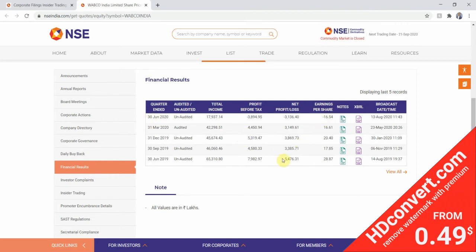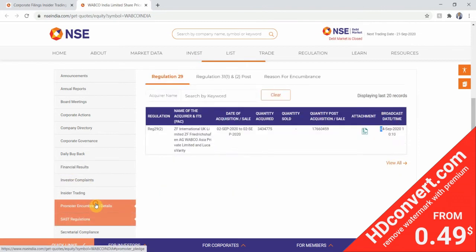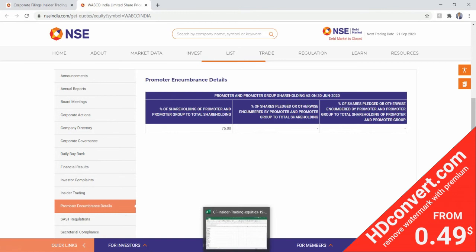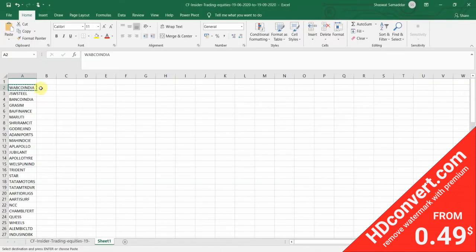Since it's negative, this fails the financial results category. So now we'll go back to our Excel file, and since it failed the last category, we are going to color code it red.